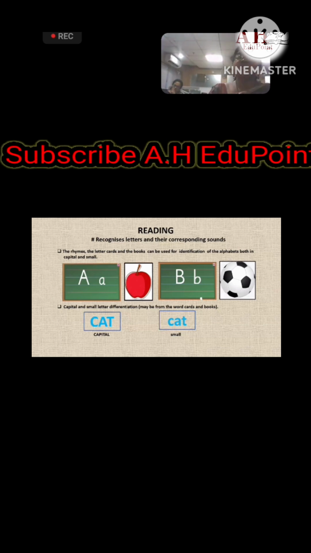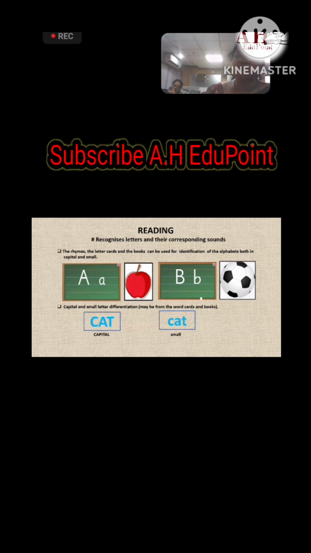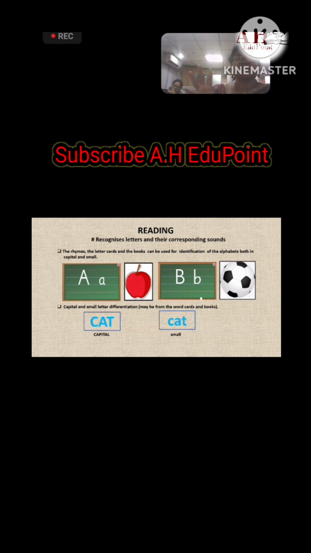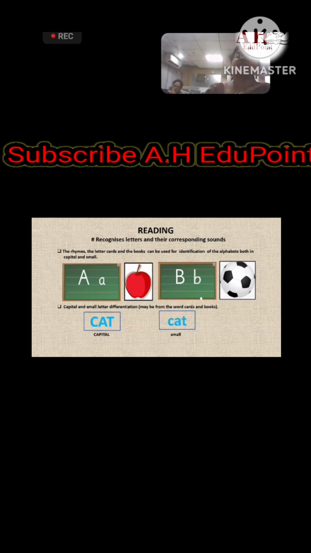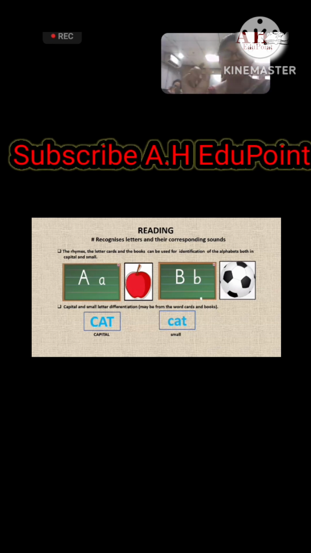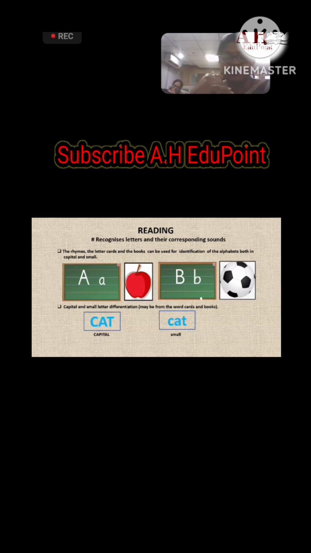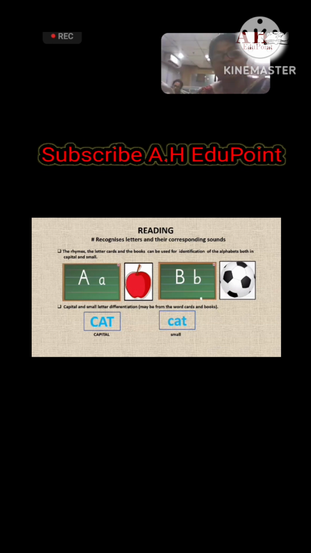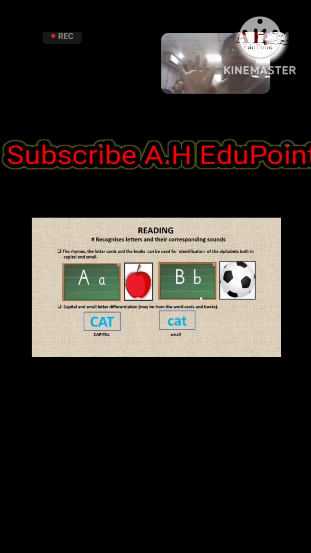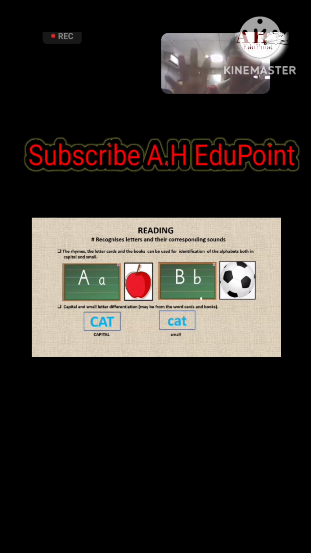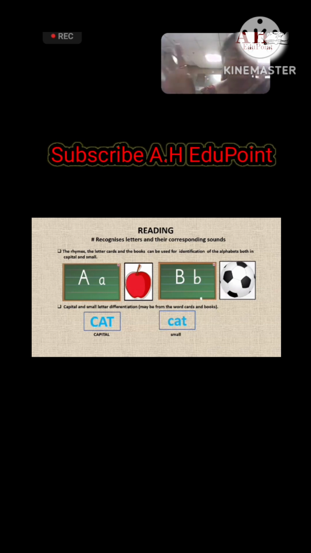That is, we can provide them some blocks or cards of capital and small letters by mixing them, and we can tell them that you have to pick up the small e. Suppose we have to pick up the small e and come to me. If they are able to do it rightly, then it is proof that their learning of identification or recognition of the letters has been completed.